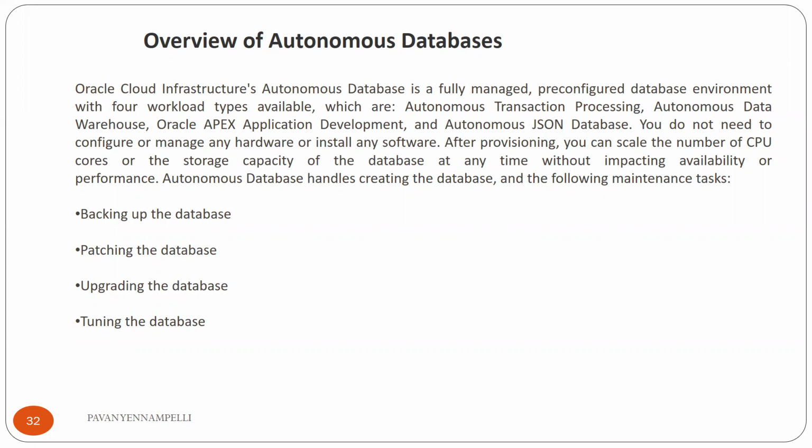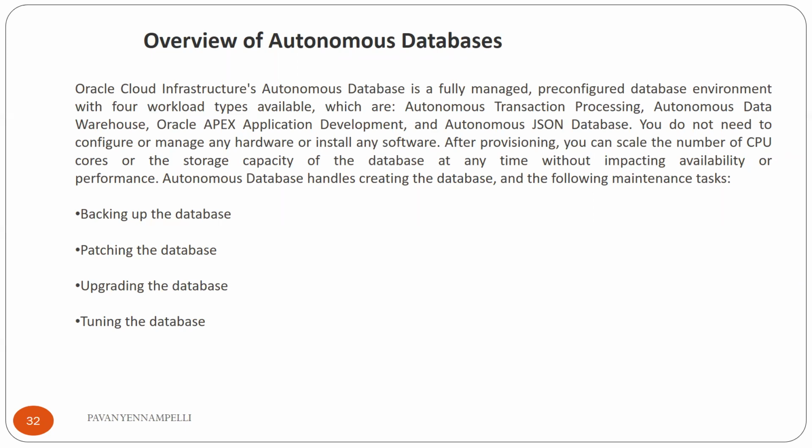Hello everyone. In this lecture, we will learn what autonomous databases are, the different types of autonomous database, and look at each of them in detail. So let's see, we have four types of autonomous databases: autonomous transaction processing, autonomous data warehouse database, autonomous Oracle Apex application development, and autonomous JSON database.